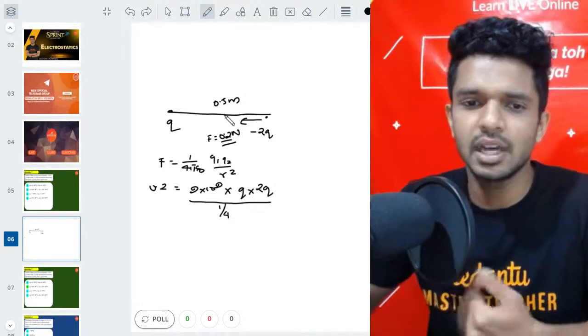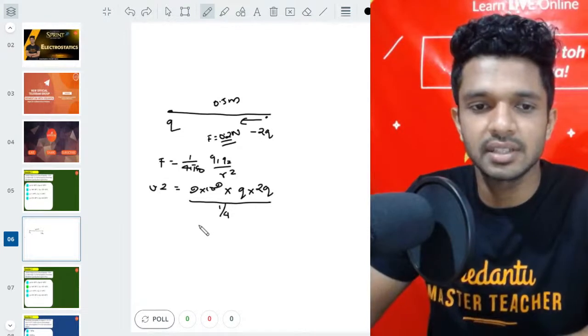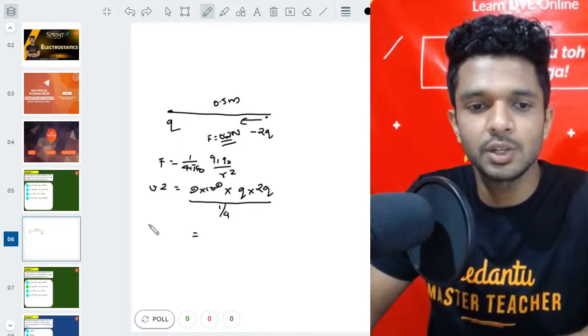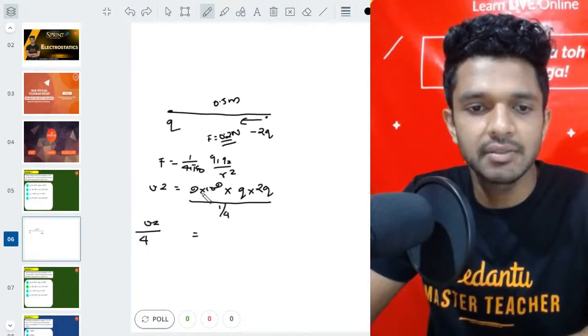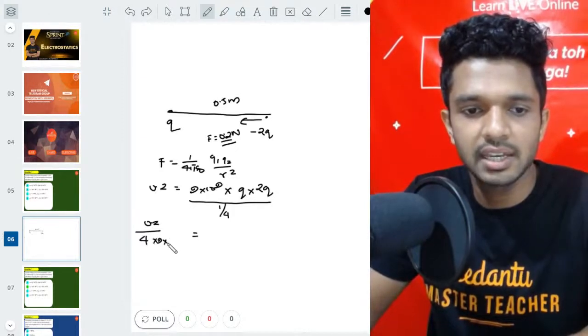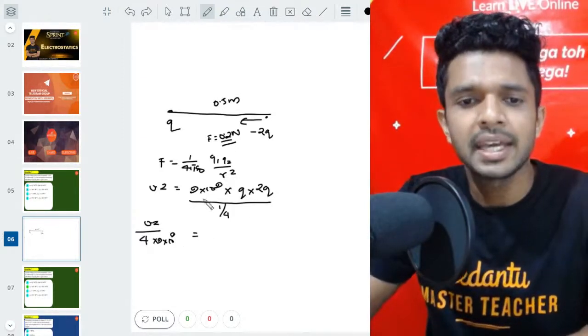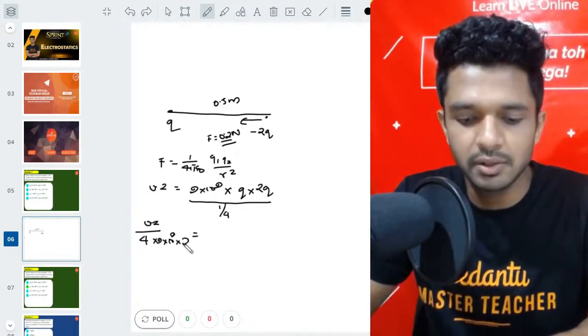Everyone, okay, now you simply have to rearrange the things and get your answer. So Q squared is equal to 0.2 divided by 4, divided by 9 into 10 power 9 into 2. Then what's remaining? This 2 also will be coming down.